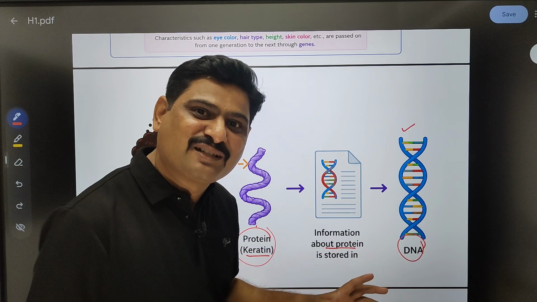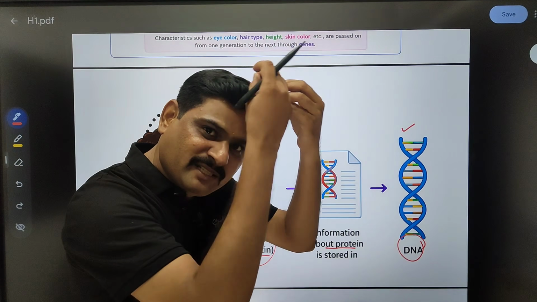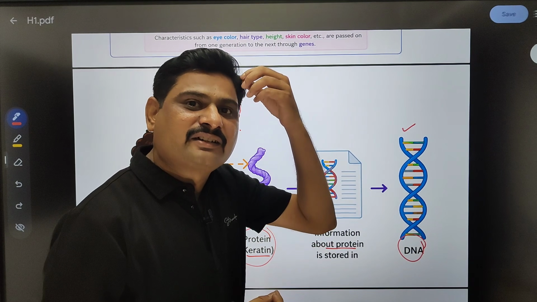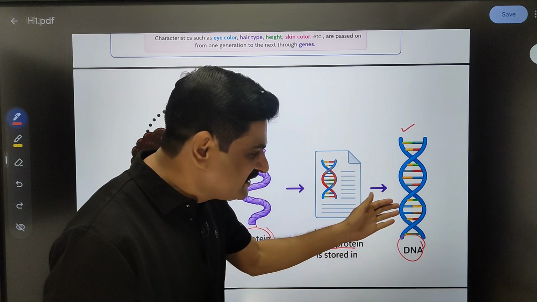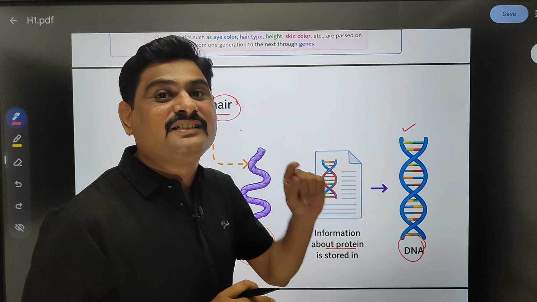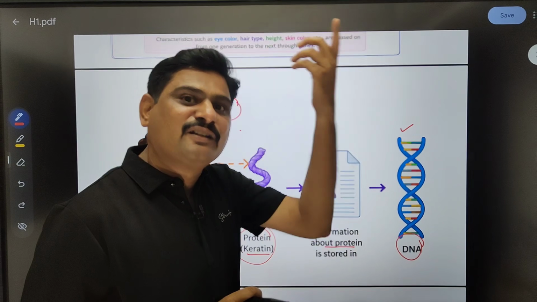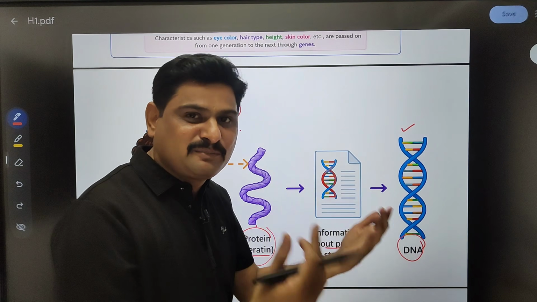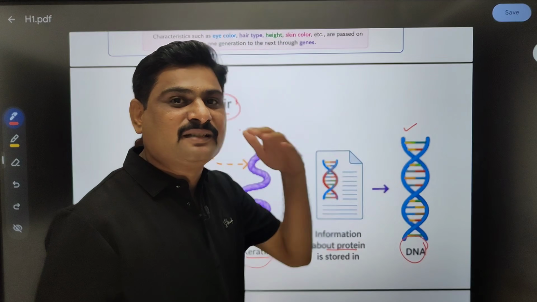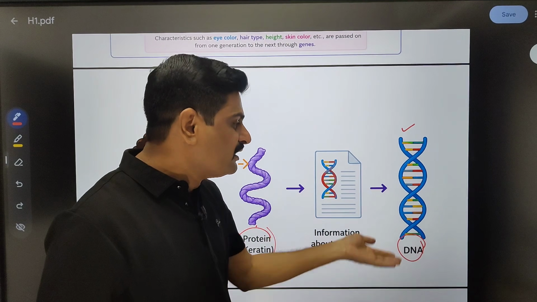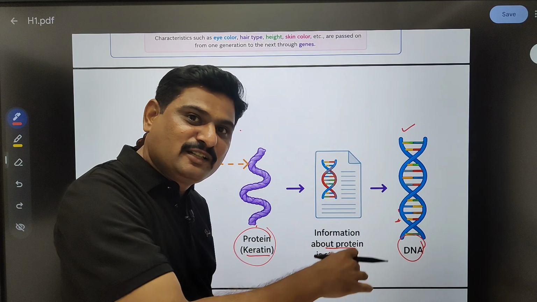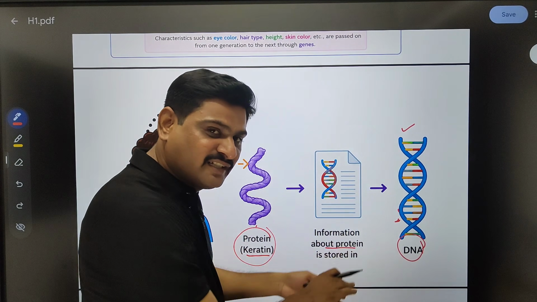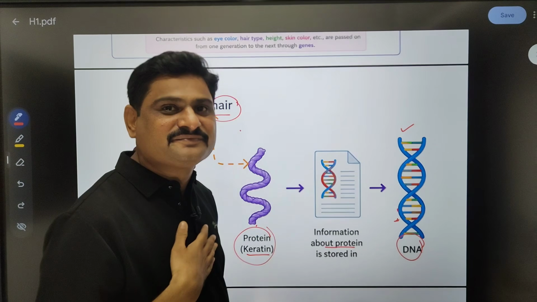In simple language, what kind of hair will I get, straight hair or curly hair? All this information is present in DNA. Means DNA decides what kind of hair will come to me. Similarly, what kind of height, what kind of skin color, all the information DNA has. So according to the information stored in DNA, we get the characters.